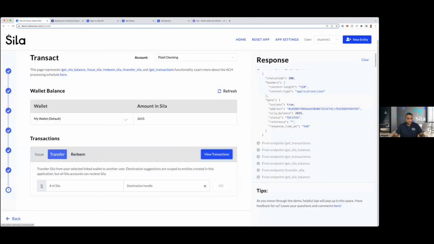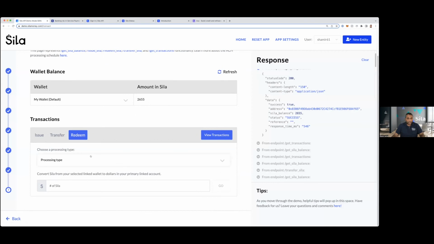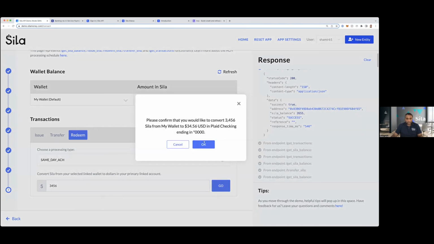And then the last thing that you can do is redeem, right? Like you can send that money to an external bank account, one of the ones that you have linked. Let's go ahead and quickly do that as well.